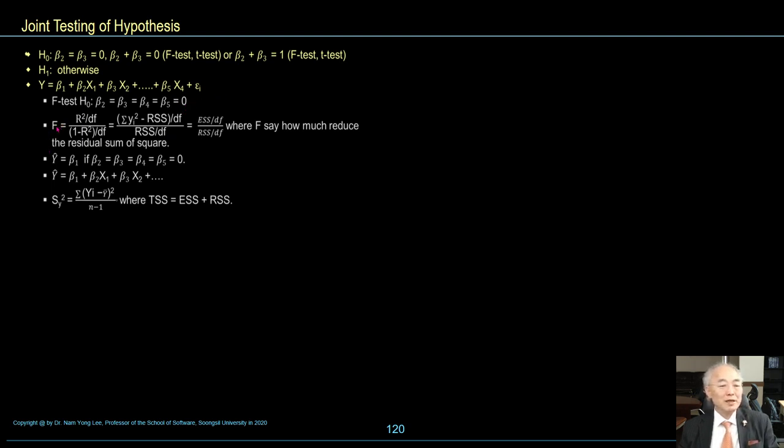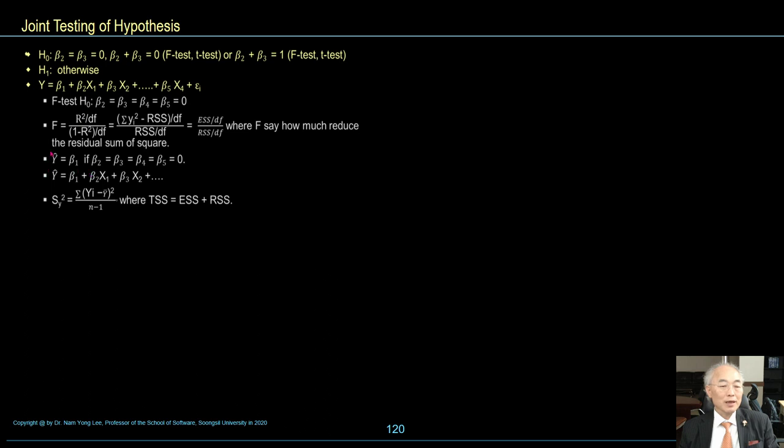F test: the F value is equal to R square over k minus 1, divided by 1 minus R square over degrees of freedom. So, the explained sum of squares divided by degrees of freedom over the residual sum of squares divided by degrees of freedom, where F says how much we reduce the residual sum of squares.